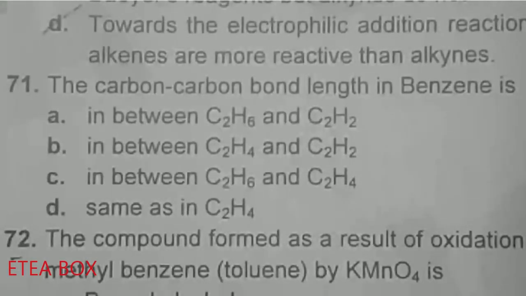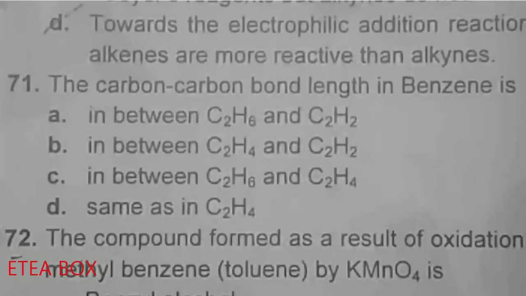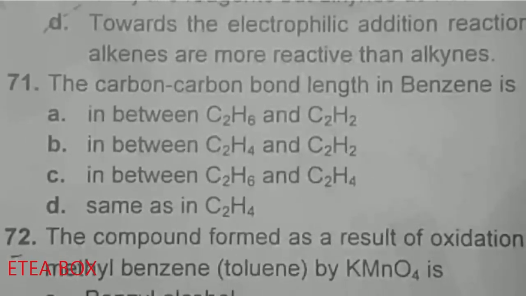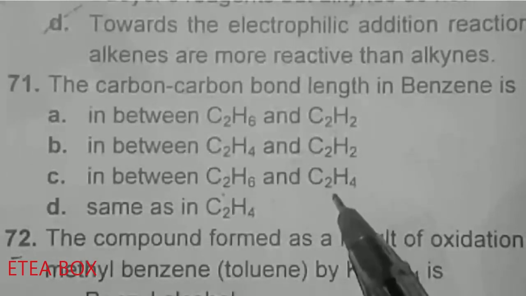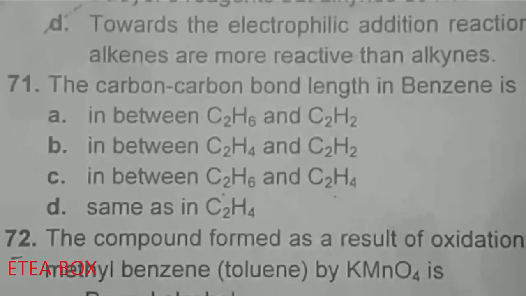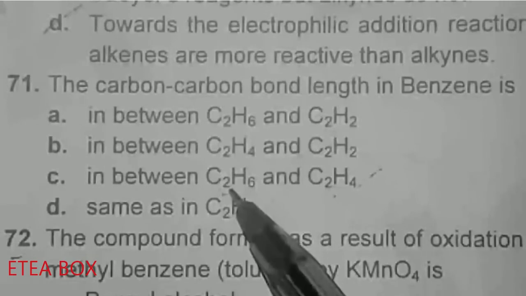The carbon-carbon bond length in benzene is, now we know that in benzene the carbon-carbon double bond and the carbon-carbon single bond are the same. So that's why we can say that they are in between alkene and alkane. Sorry, this one is alkene and this one is alkane.